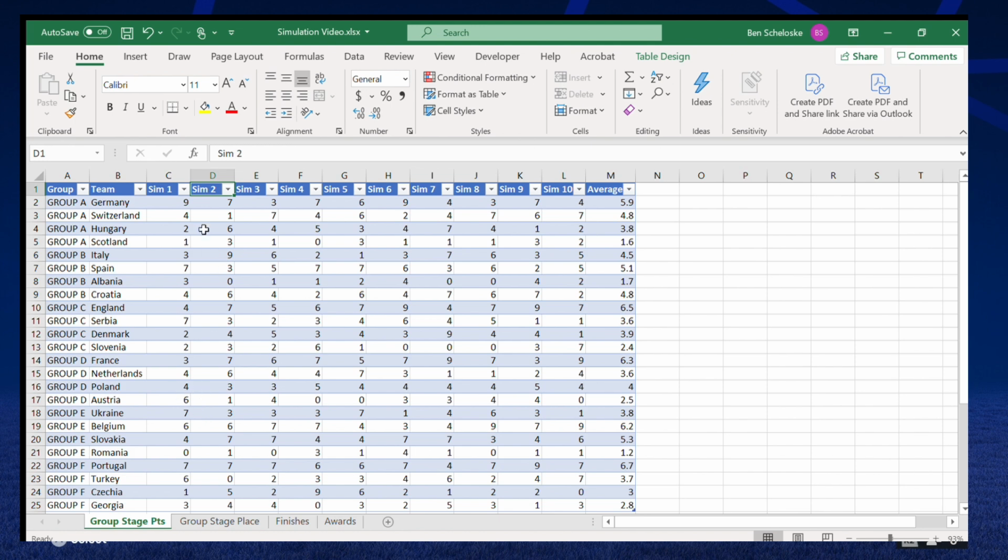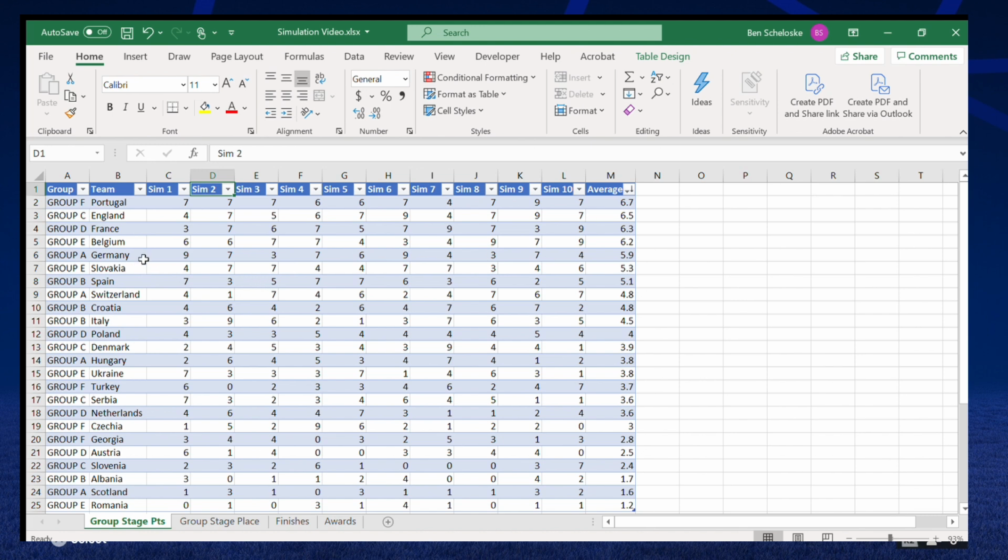So, obviously we can see that Germany has performed relatively well the whole time. They've got an average of 5.9 points. But if we go and click on largest to smallest, then we can see the best performing teams in the group stage. In at first, we've got Portugal with an average of 6.7. Then we've got England with 6.5, France with 6.3 points. This is Belgium with 6.2, Germany with 5.9, and the first big shock is Slovakia with 5.3.